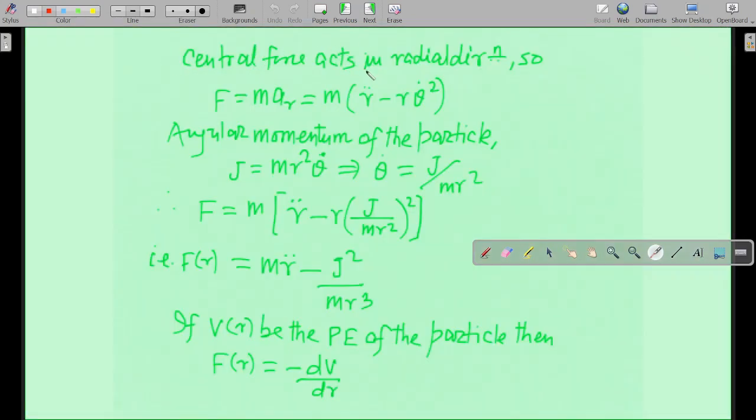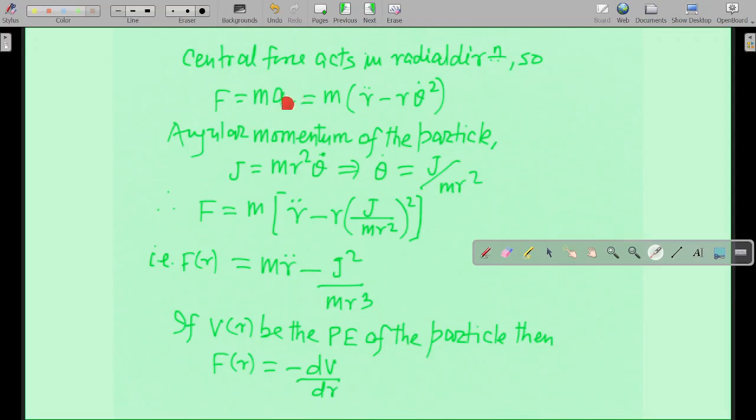So central force always acts in the radial direction. So we clearly have F equal to m a_r. Now a_r is equal to this particular quantity. We have already learned this in the previous lectures. If you haven't watched the previous lectures, you should definitely go to the playlist and watch it from the beginning. Then you will understand each and every concept. Otherwise it will be very difficult for you to understand anything from here.